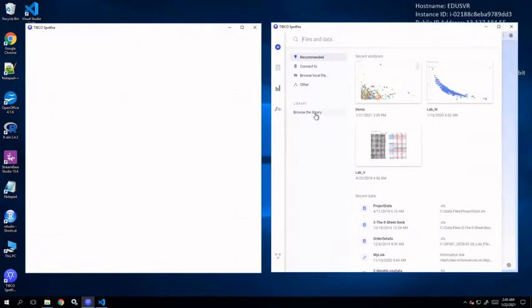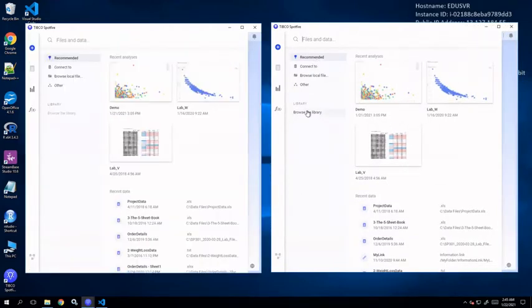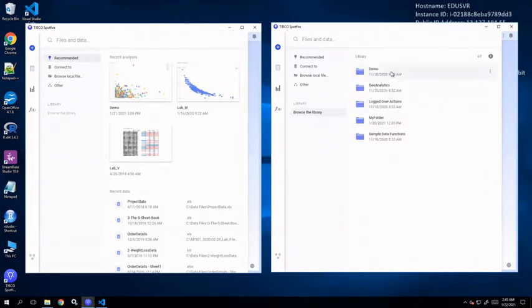This instance right now is connected to the Spotfire server, and hence the browse library option, where you can access the Spotfire library or Spotfire database artifacts, is available to you. But here, where you're working offline, you can see the browse library option is disabled.